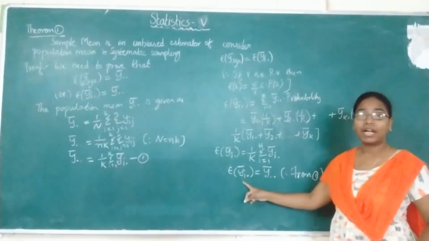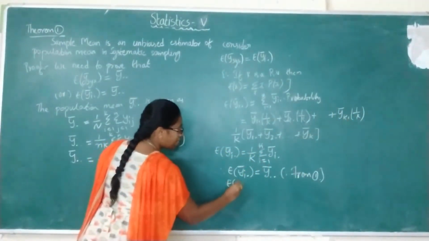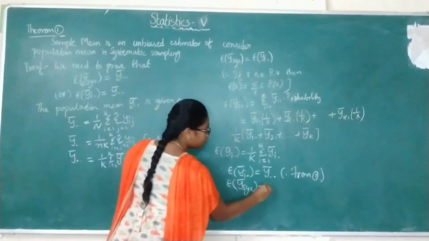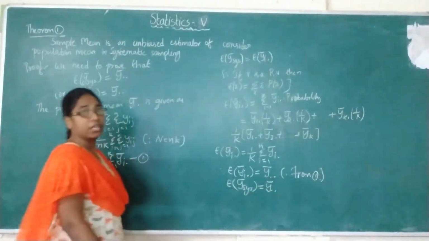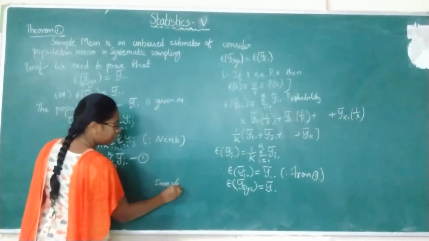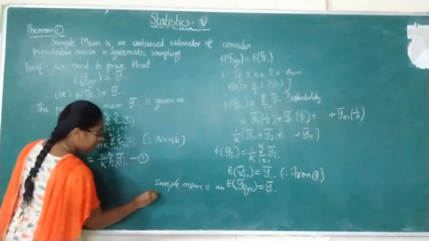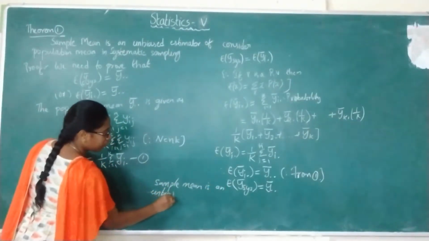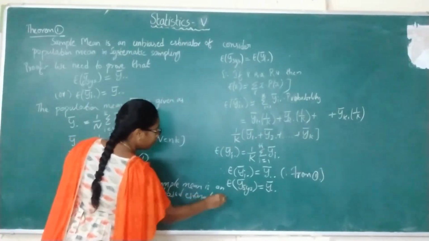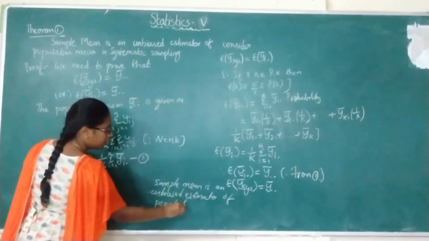So what is yi dot bar? It is the sample mean of the systematic sampling. So this can be written as y bar sys equals y double dot bar. Therefore, the sample mean is an unbiased estimator of the population mean.